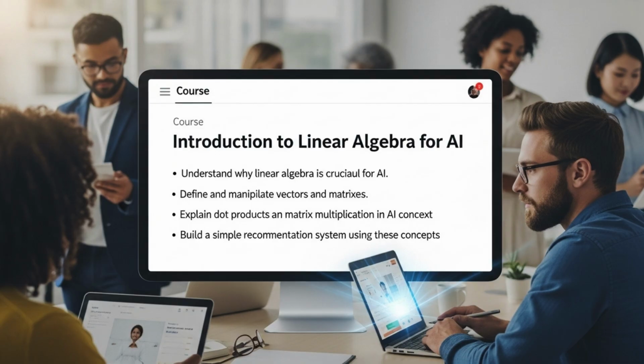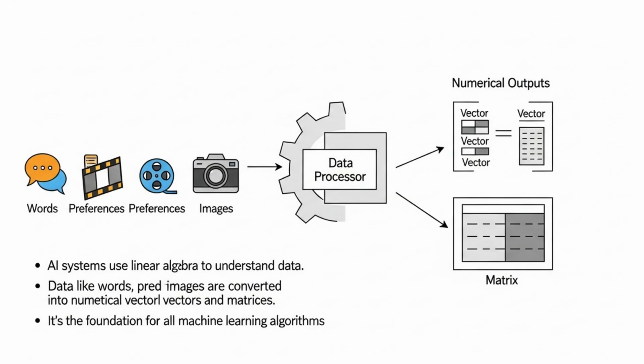Let's dive in. Why does linear algebra matter so much in AI? Simply put, it's the mathematical language that AI systems use to understand and process data. Imagine trying to build a complex structure without a common language for measurements or instructions. It would be impossible. Whether it's ChatGPT processing your questions, a recommendation algorithm suggesting your next movie, or an image recognition system identifying objects, all these tasks involve converting diverse data into a numerical format.